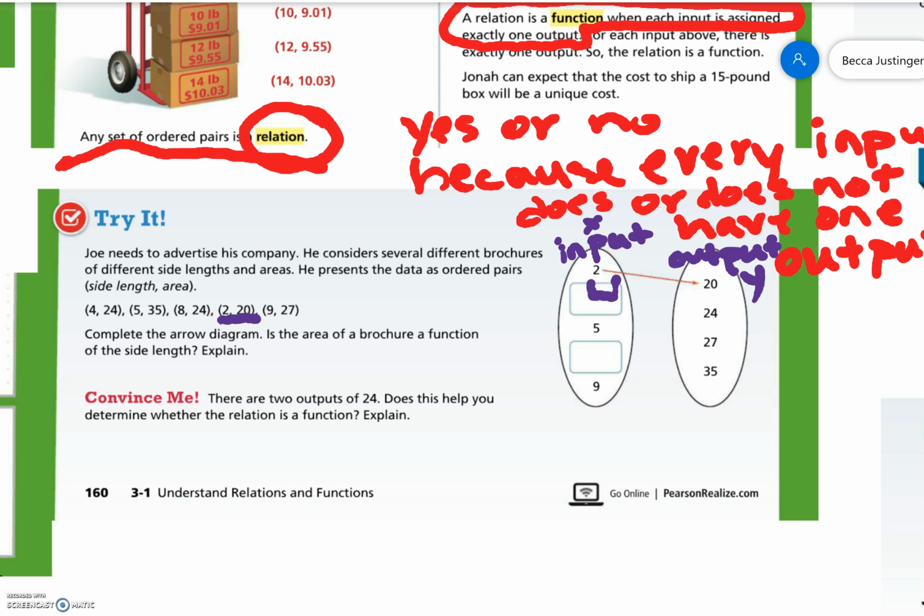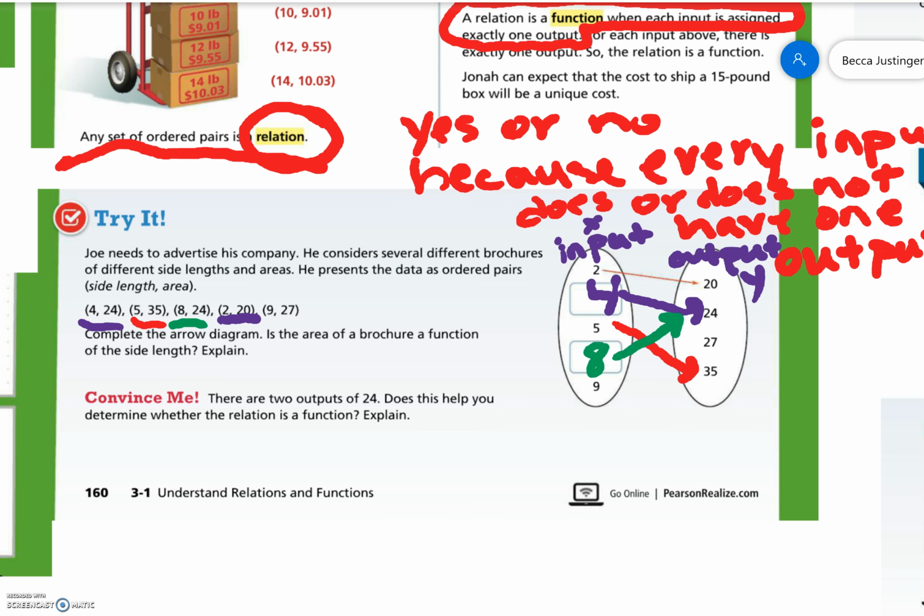Let's do 4 is my X, and the output is 24. So I'm going to draw an arrow to 24. Then there's 5, 35. So from 5, I draw an arrow to 35. 8, 24. I got to put an 8 in my inputs. Draw an arrow to 24.